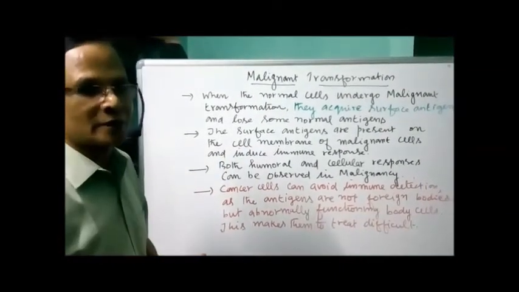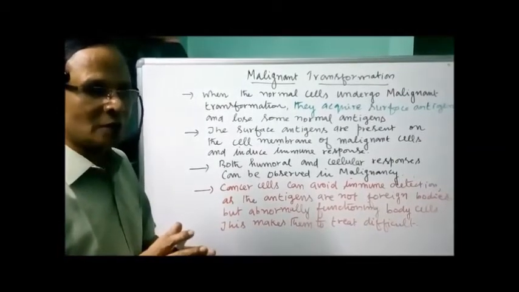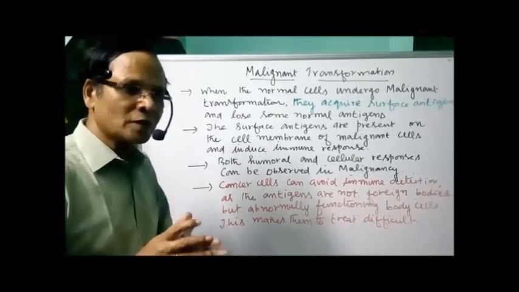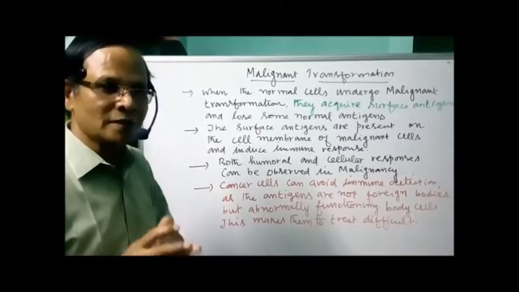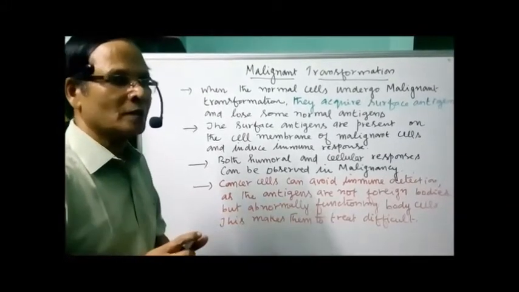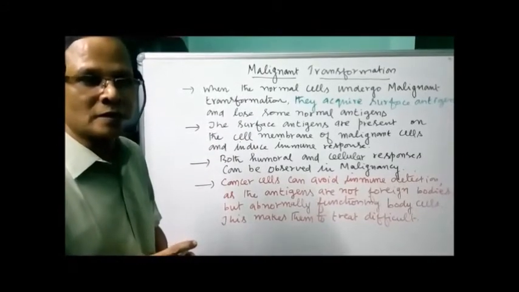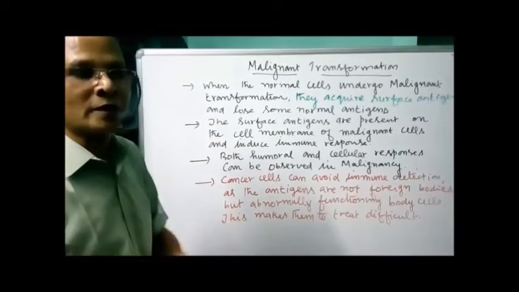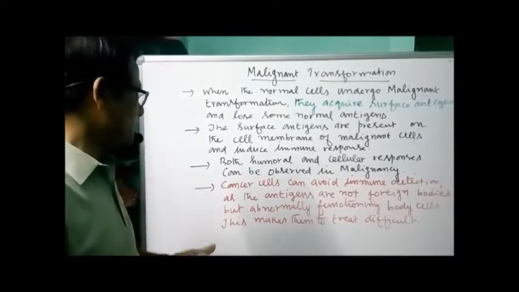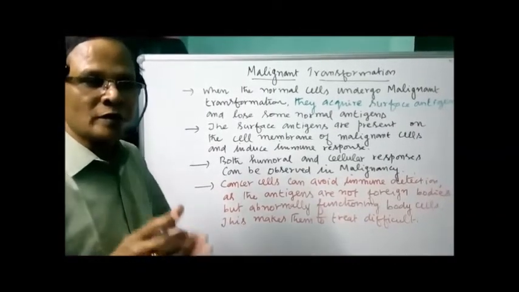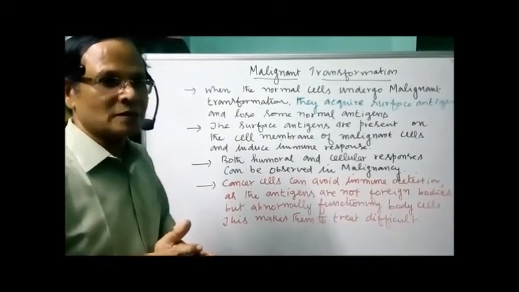They cannot be detected by the immune system. This is because the immune system can detect only when there is a foreign substance, an antigen entering the body. But here the antigen is present on the surface of the cells, making the cells function abnormally. So that is the reason why we cannot treat cancer cells easily.